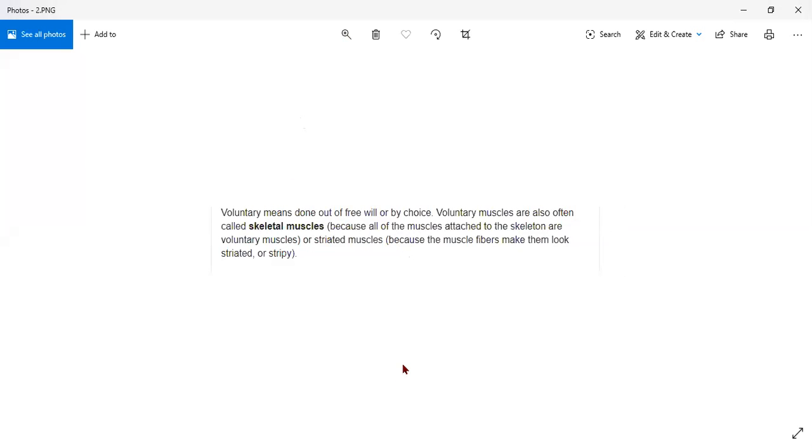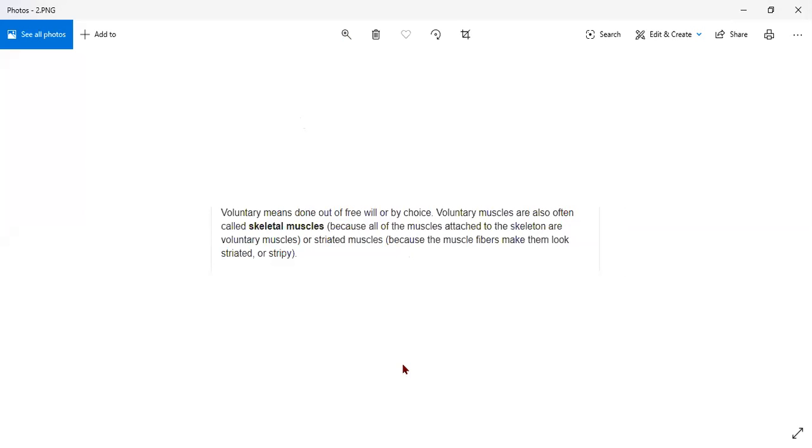Voluntary, the first one which I told you, which is also known as skeletal. You can see on the screen, skeletal name is also given. So, in this, the name is skeletal muscle also, voluntary muscle also, striated muscle also. So, what is the role of this muscle?